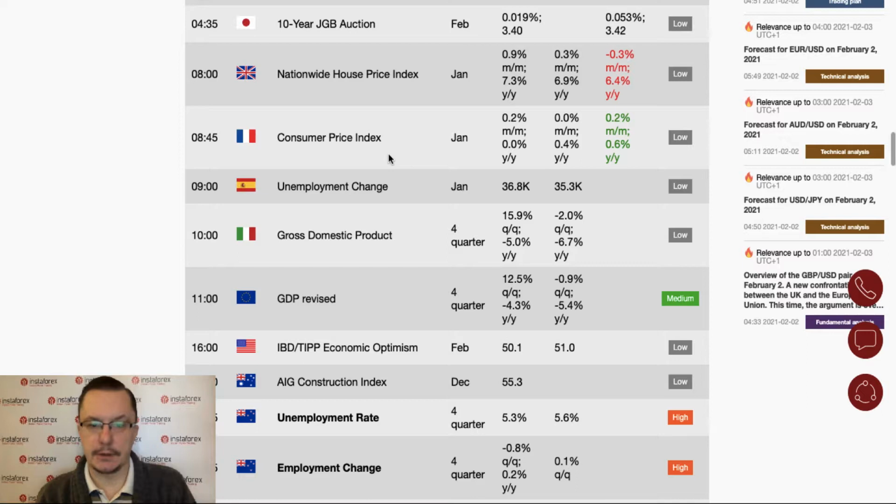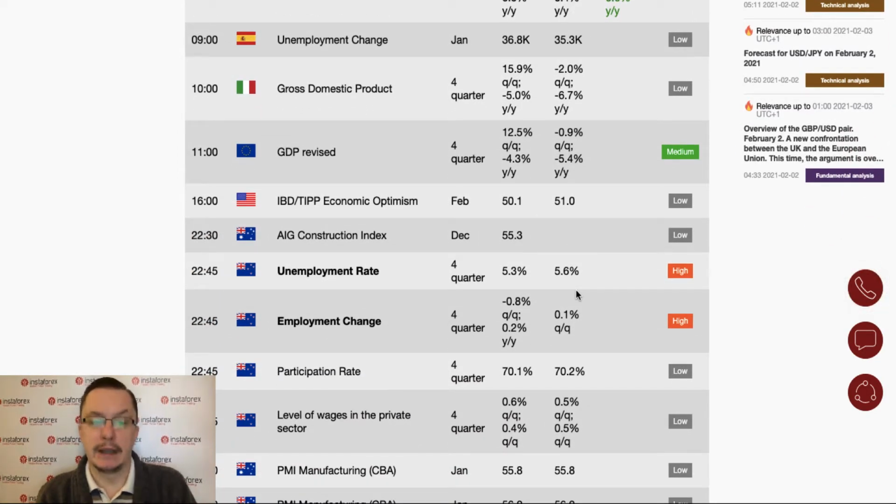During the London session, we don't have much important data except the Eurozone GDP, which is revised for the fourth quarter. This data is scheduled for release at 11 o'clock a.m. As you can see, the GDP is going to be minus 0.9% versus the last quarter 12.5%. So this is completely different data. As you can see, this is minus GDP, which is not very good.